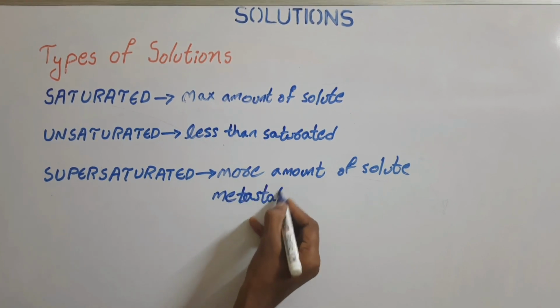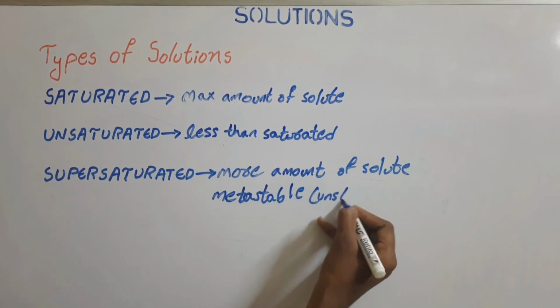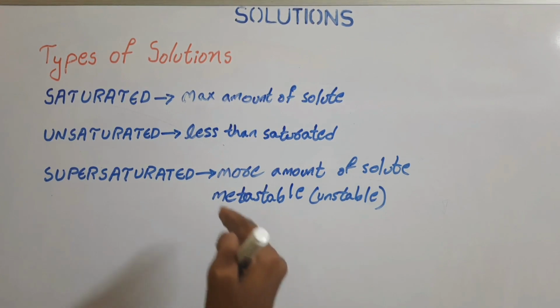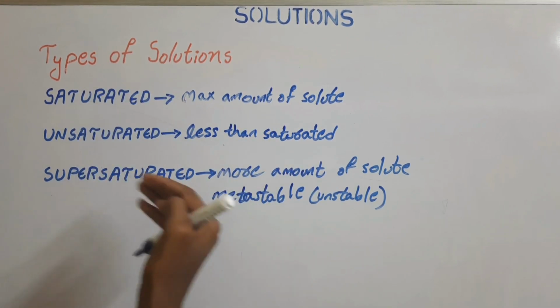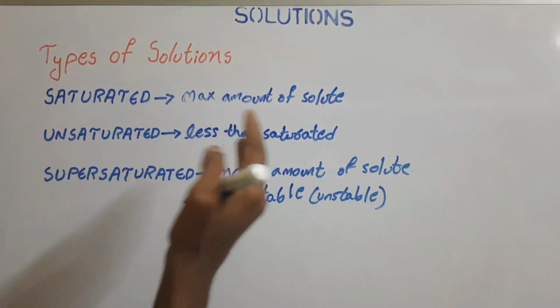That means they are unstable. And these are prepared by heating or cooling. So these are the three different types of solution that are possible by varying the solute present within the solution.